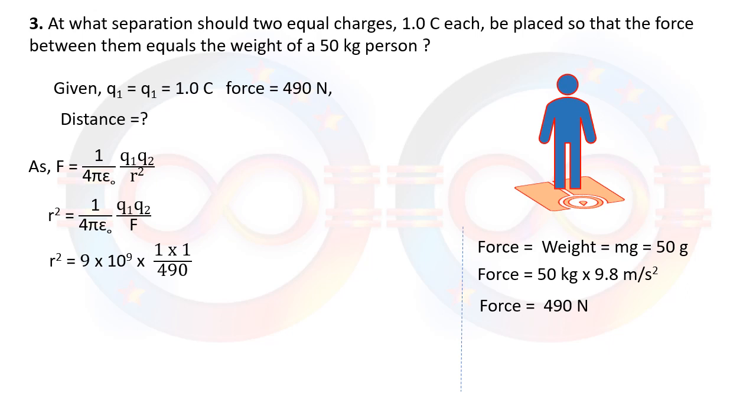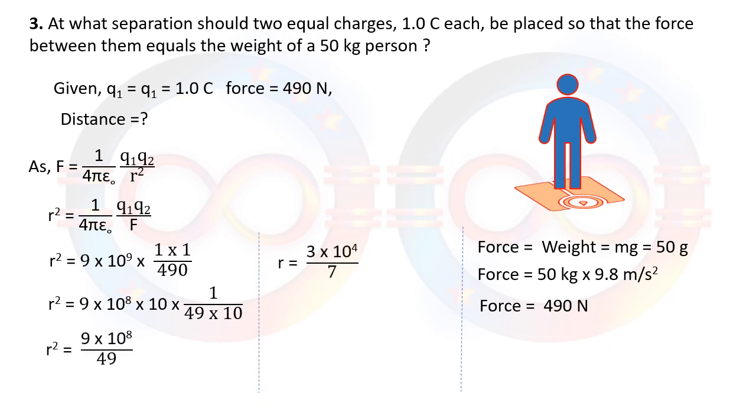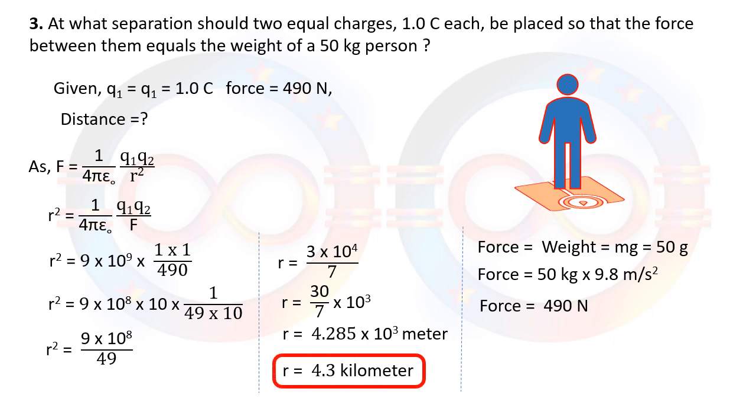Then q1 is 1, q2 is 1, F is 490. After calculation, we will be able to get the value of r as 30 upon 7 or 4.285 into 10 raised to 3 meter, or 4.3 kilometer approximately, or 4.285 kilometer. Exact value will be there.